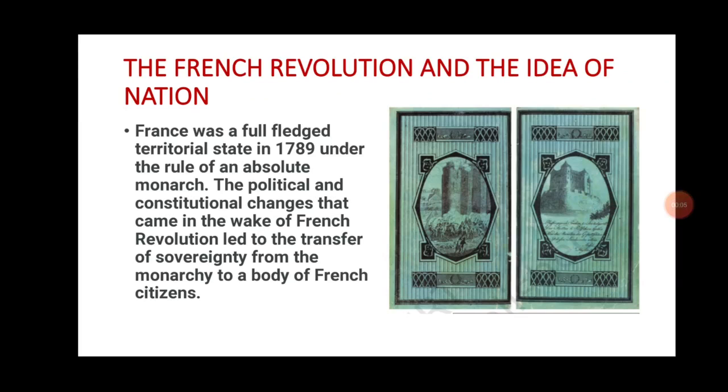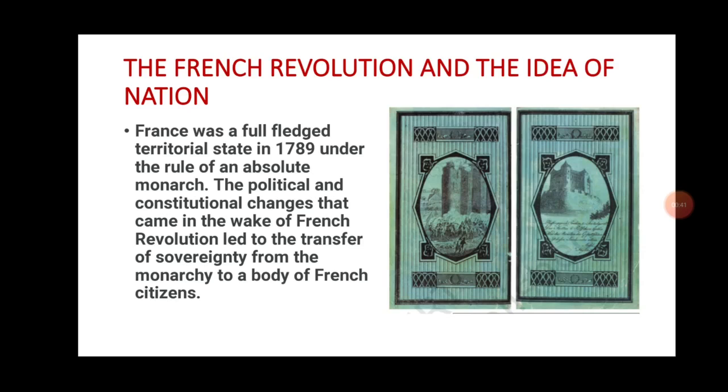Students, as we know, in France the revolution was started by the people in 1789 under the rule of an absolute monarch, Louis XVI. They wanted changes in the form of government because the ruling by Louis XVI was not proper. He was a lethargic king. He was not taking care of the welfare of the people, and heavy taxation and price rise created problems for the people of France.